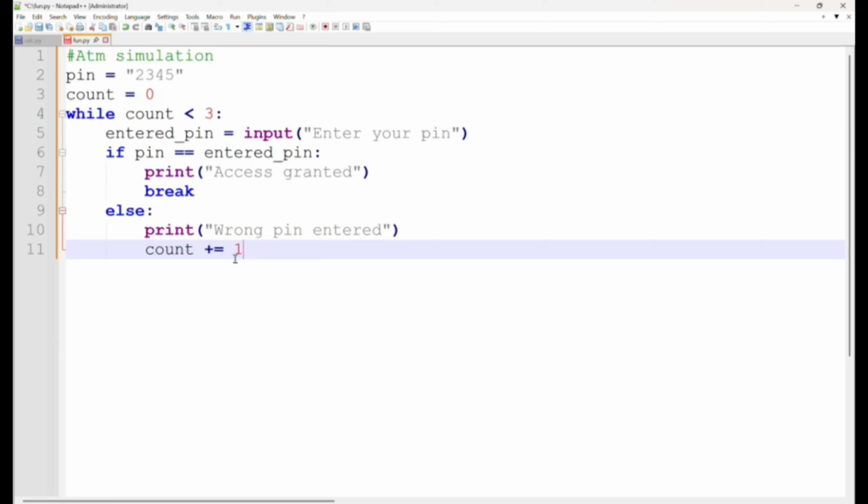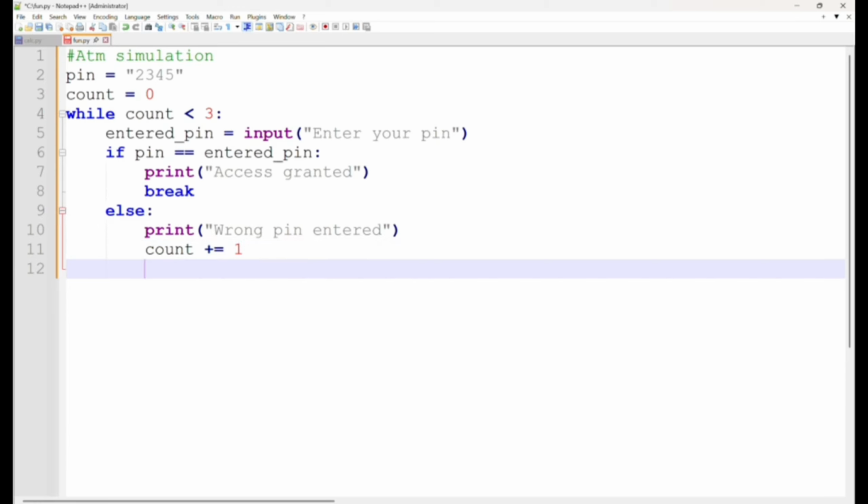And then the third time, count will have the value of 2. But as you can see here, while count is less than 3, at this point when count is carrying the value of 2, we will allow them 3 times to try to enter their PIN, because we started counting from 0 as our first count, then 1 as our second count, and then 2 as our third count, and this value of 2 is less than 3, so we allow them to enter the PIN.